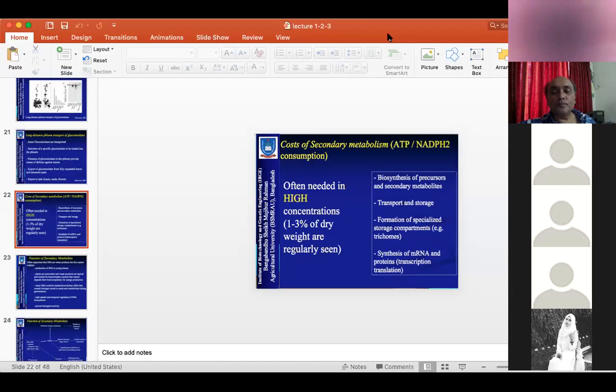Sir, I have a question. Yes, Nadia. Sir, we know that secondary metabolites work for the defense of plants. But in case of humans, in our body, antibody is produced against antigen. So why can't we call them secondary metabolites?